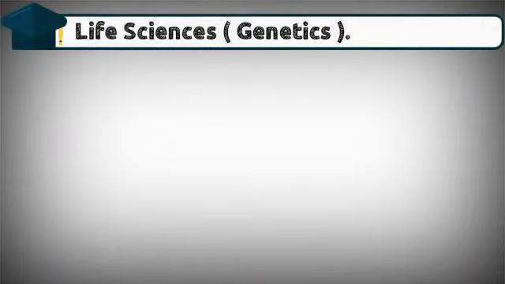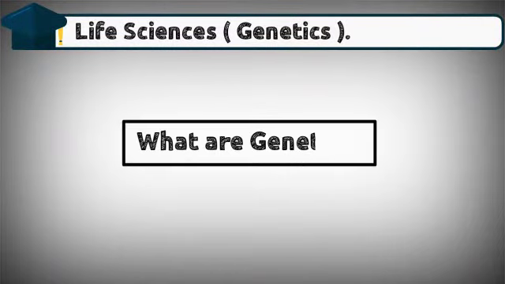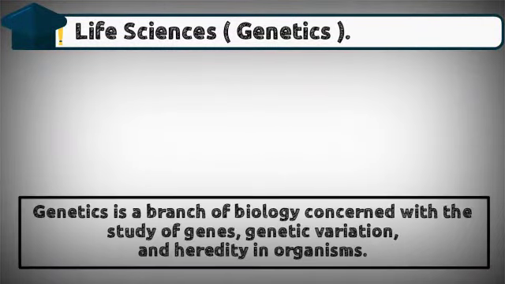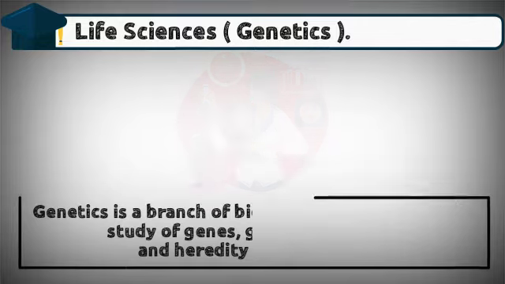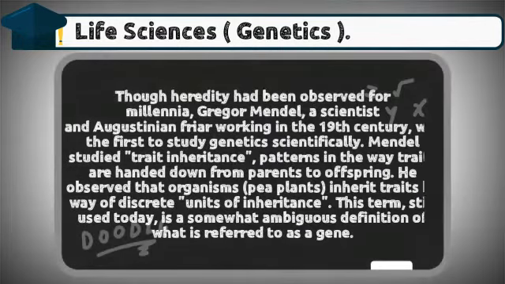Life sciences. Genetics. What is genetics? Genetics is a branch of biology concerned with the study of genes, genetic variation, and heredity in organisms. Though heredity had been observed for millennia, Gregor Mendel, a scientist and Augustinian friar working in the 19th century, was the first to study genetics.